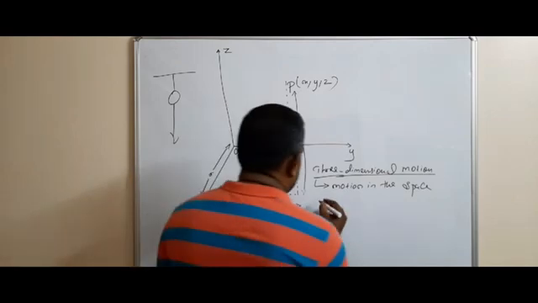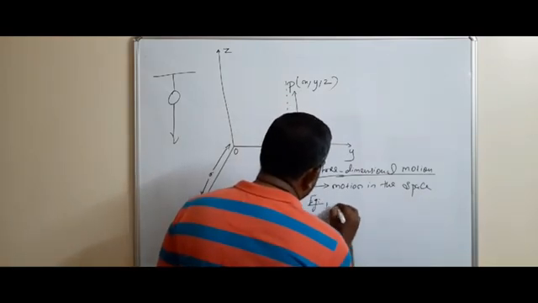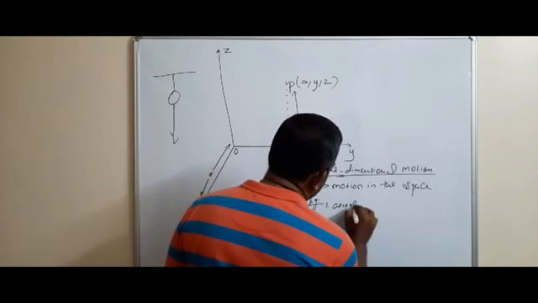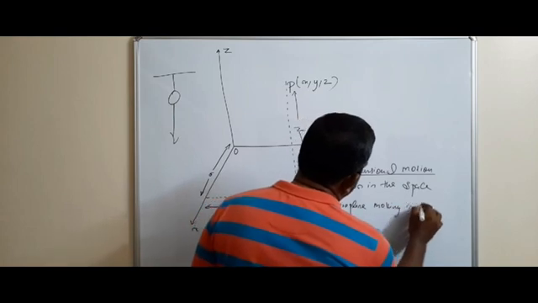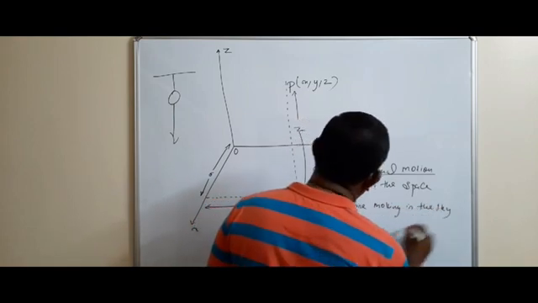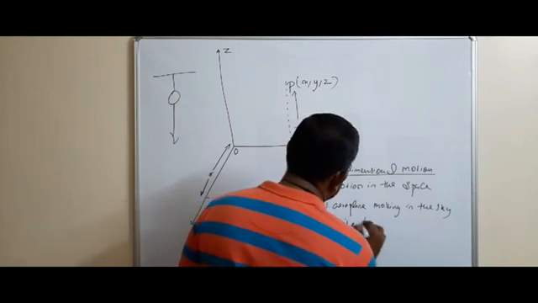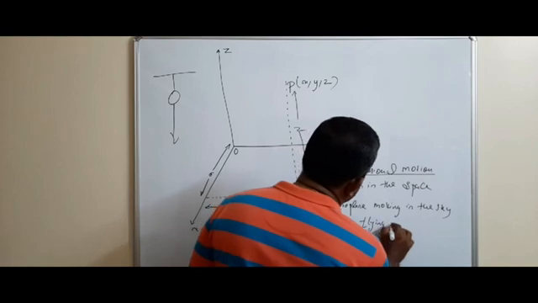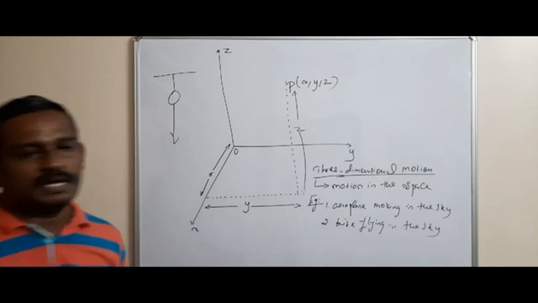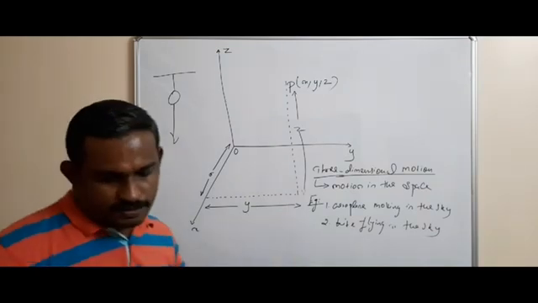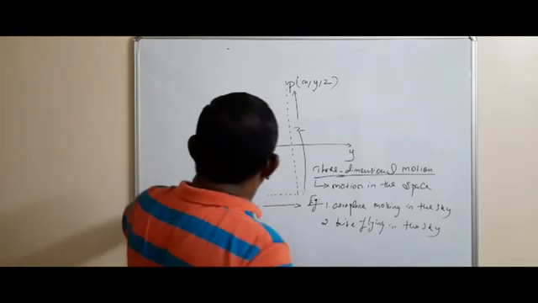So what is an example of three-dimensional motion? One, an aeroplane moving in the sky. Two, a kite flying in the sky. So these are the examples of three-dimensional motion. So these are about the different types of motion.